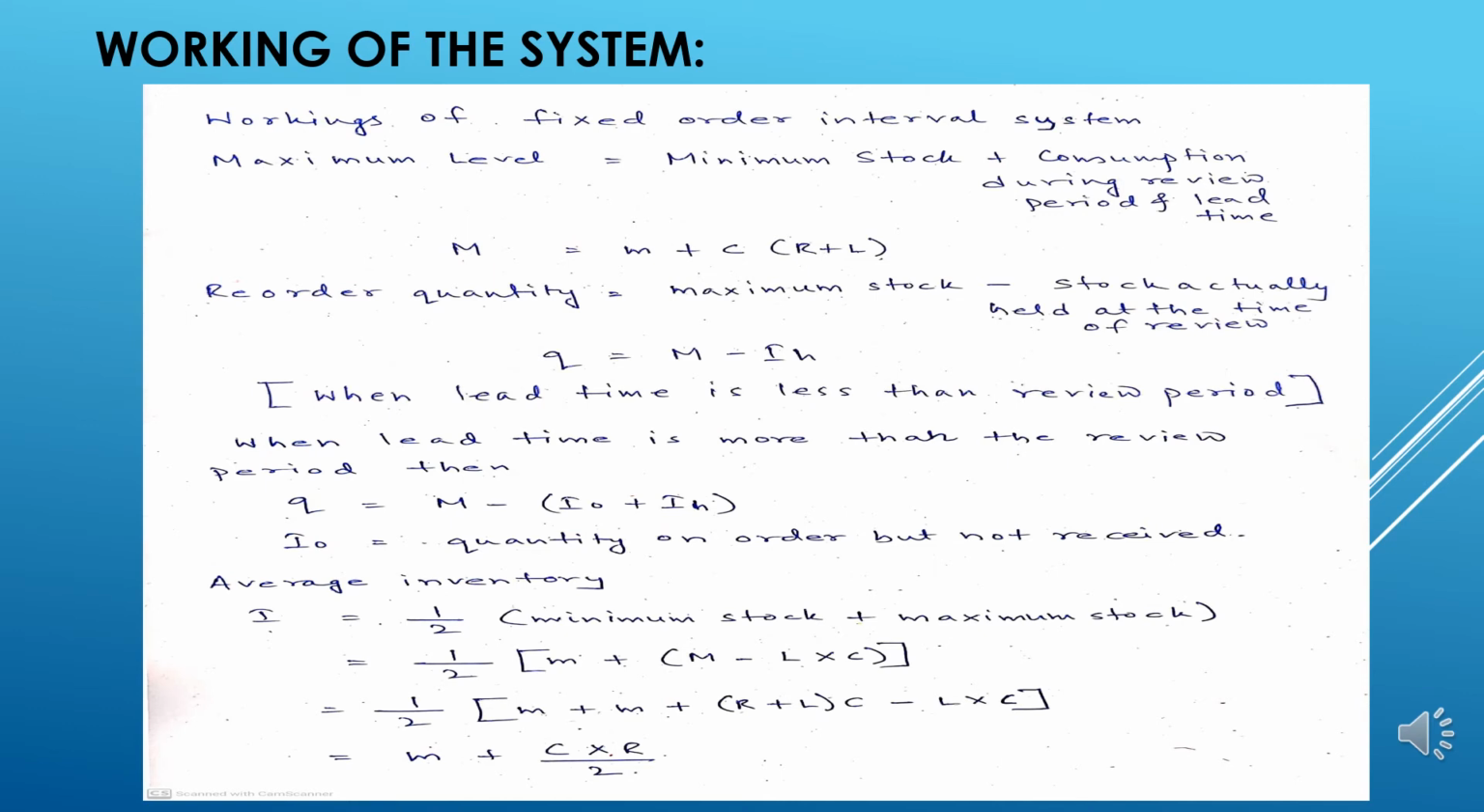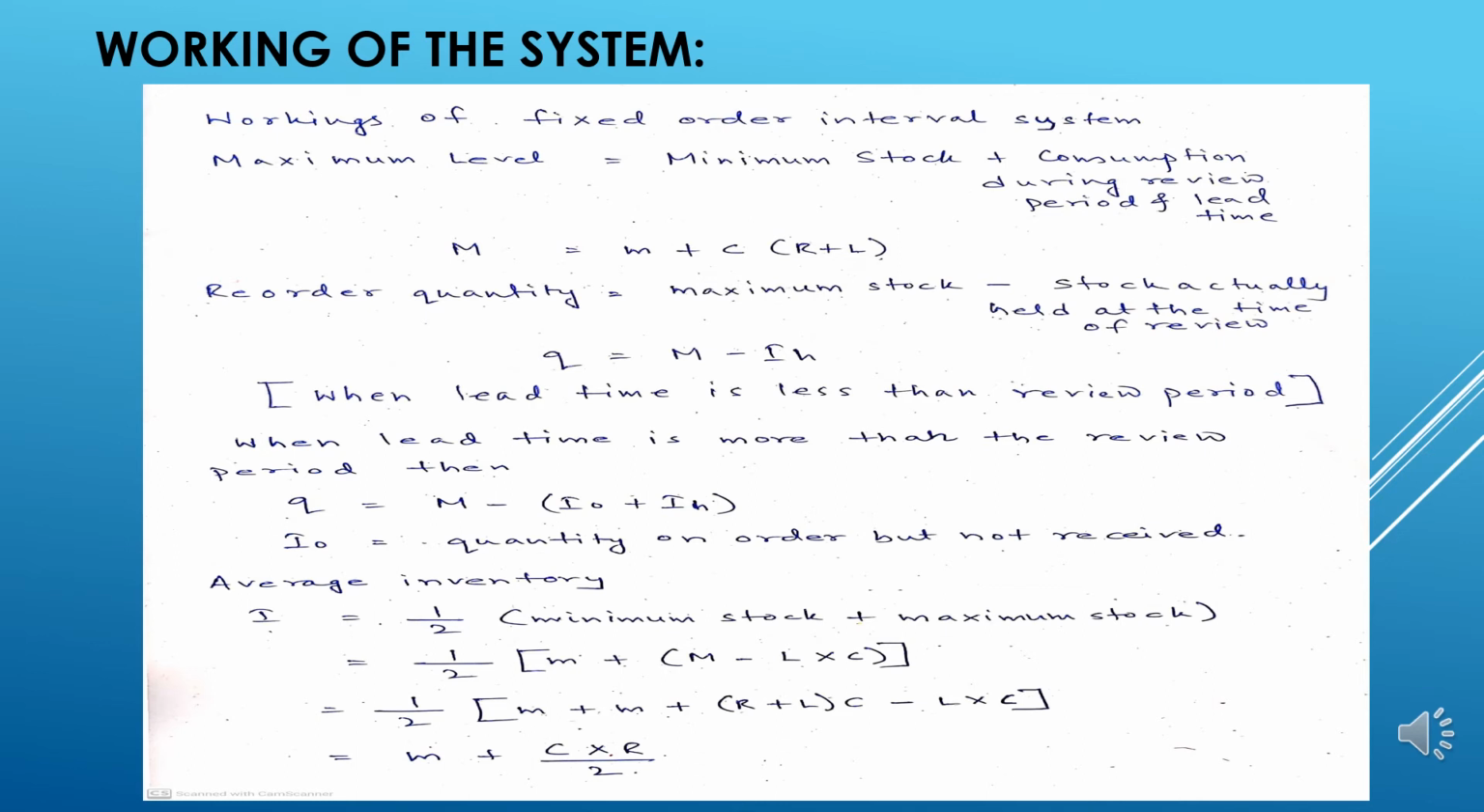Now coming to the second condition, if the lead time is more than the review period, then what happens? The formula of M minus IH changes to include IO plus IH, where IO is the order which we have ordered, which is in transit but we have not received yet. So the formula then becomes Q equals M minus (IO plus IH).